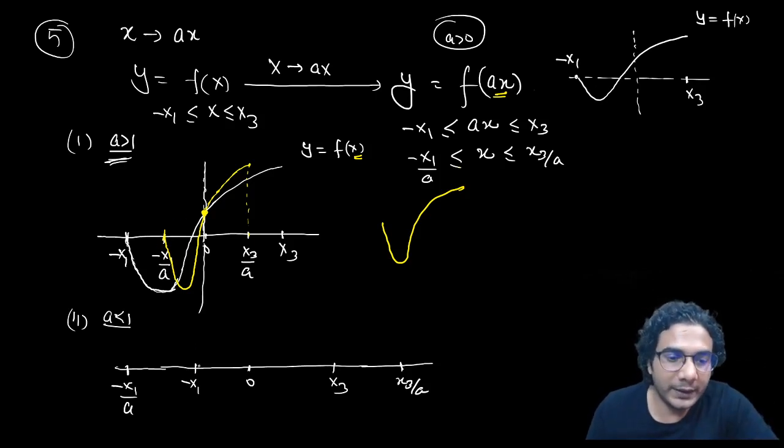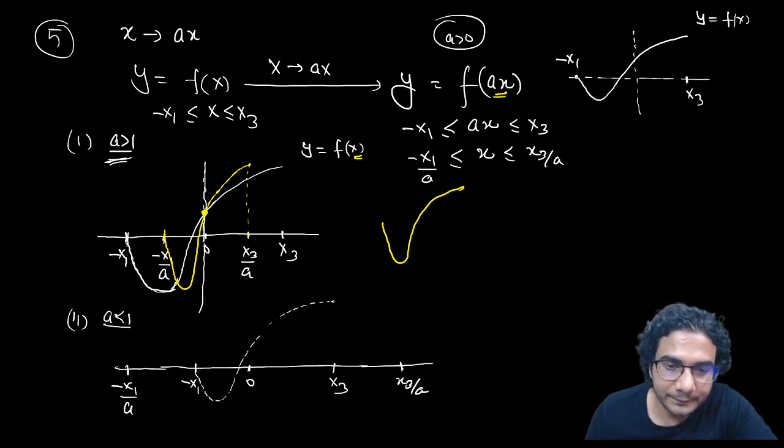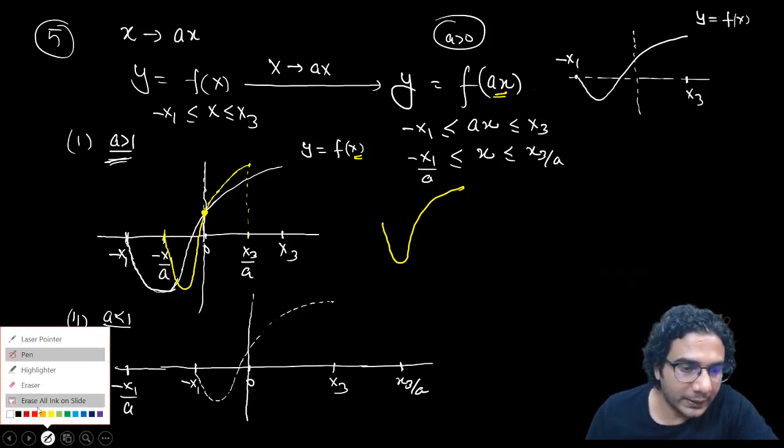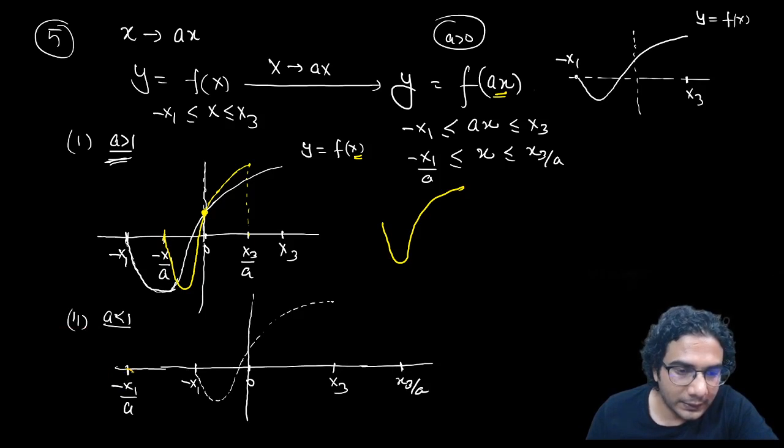Now what will happen when it expands? So to make the expanded graph, first let me make the original graph. So this was the original graph. Okay, this is your y-axis. So after expanding, the y range will remain same.